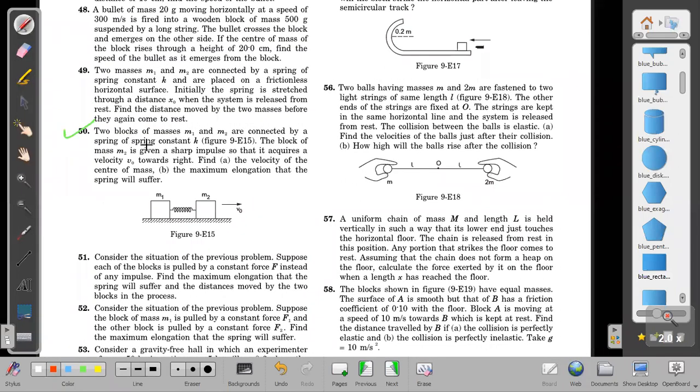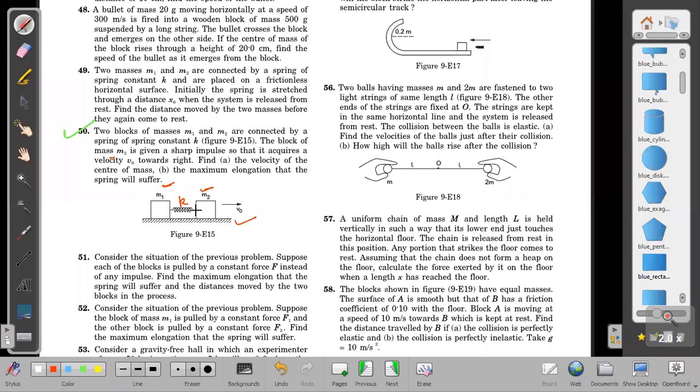Two blocks of masses M1 and M2 are connected by a spring of spring constant K. The block of M2 is given a sharp impulse so that it acquires velocity V0. Sharp impulse means a sudden impulse is given, so M1 does not acquire any velocity. Only M2 acquires velocity. Find the velocity of center of mass.